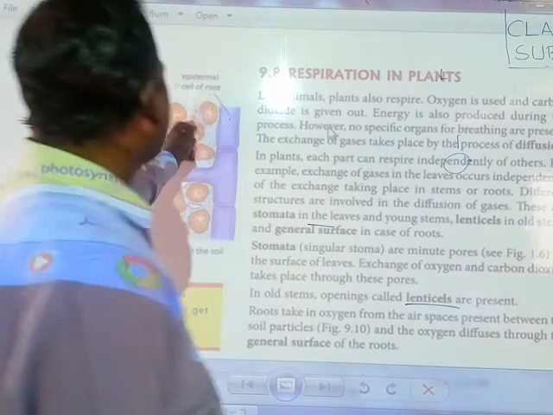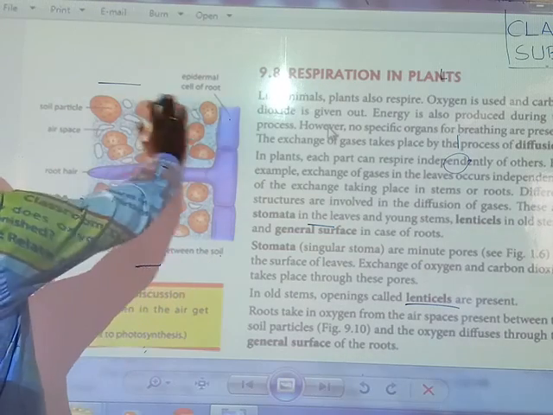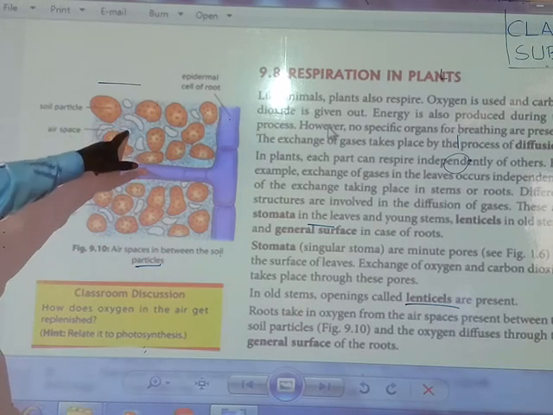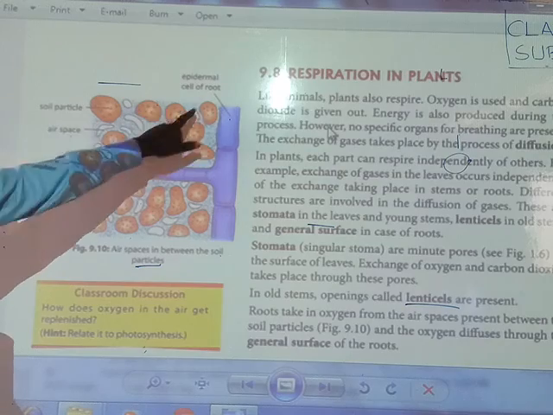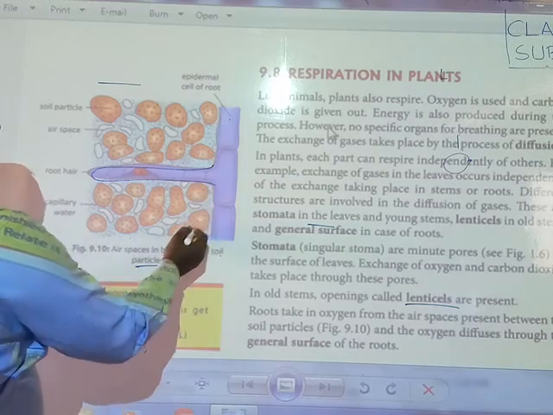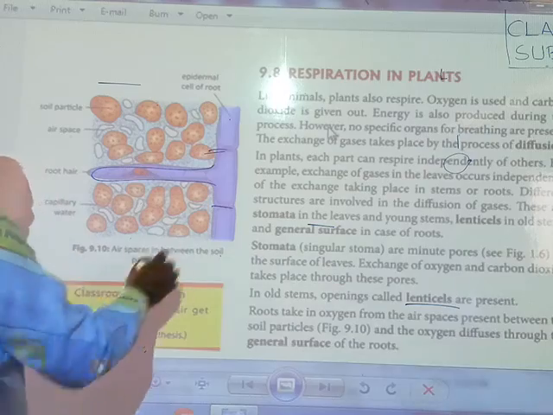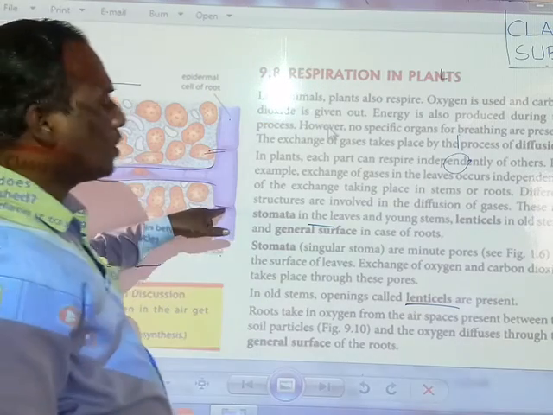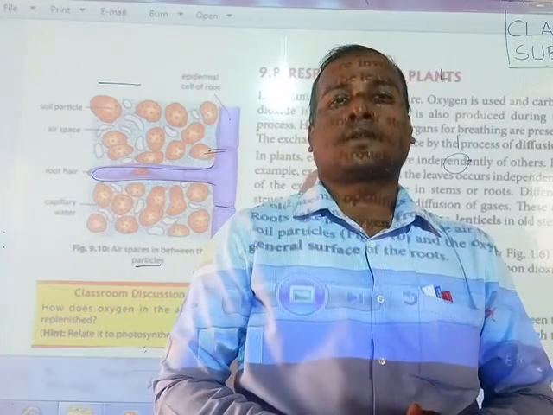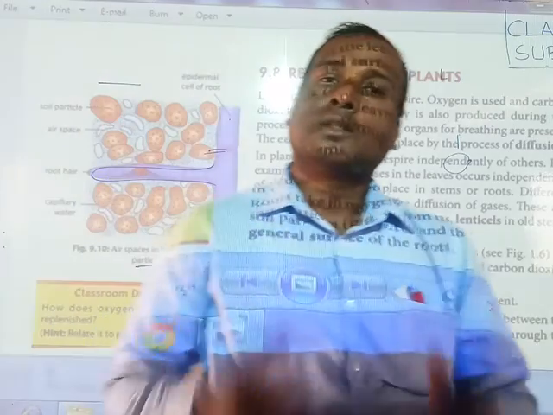You can see the epidermal cells of roots, and the special air space in between the soil particles. In the soil there are particles, and there is air inside them. When the roots enter, at the root hair, the air passes through the epidermal cell, and the oxygen gas enters through the roots. Okay friends, this is all about the respiration system in plants.